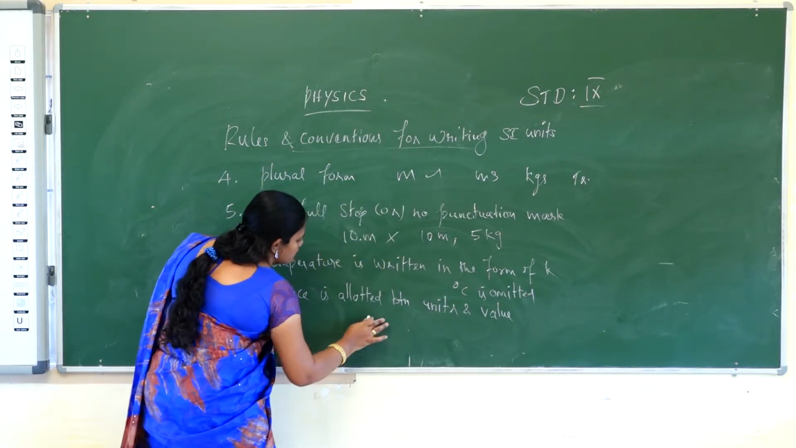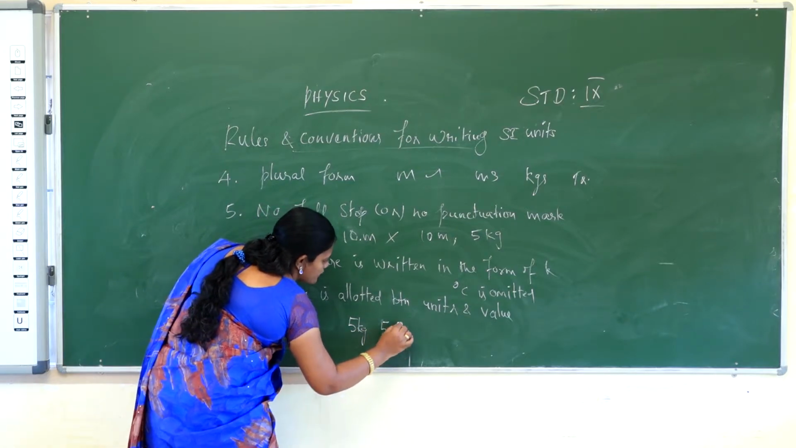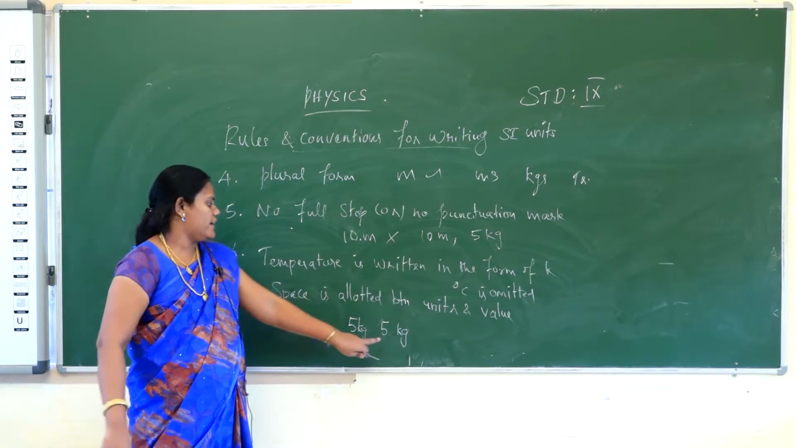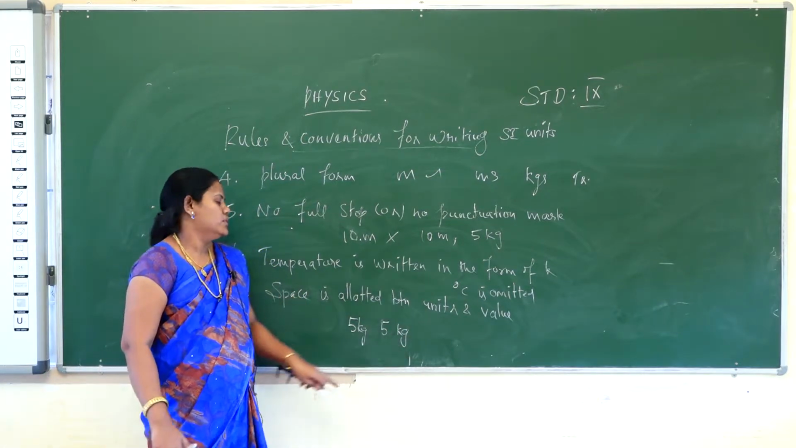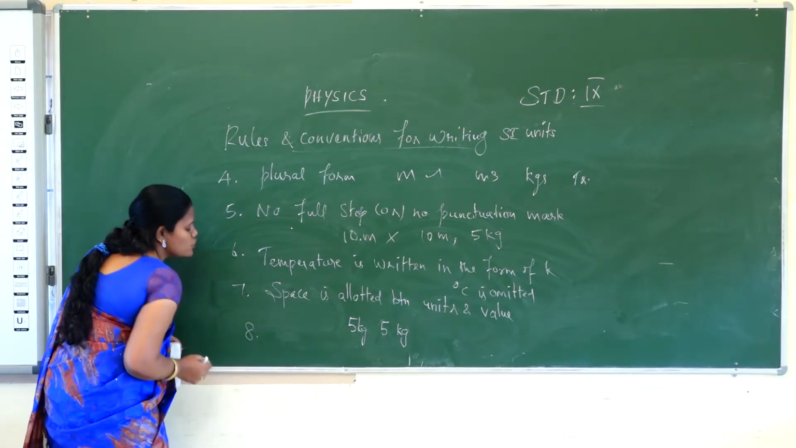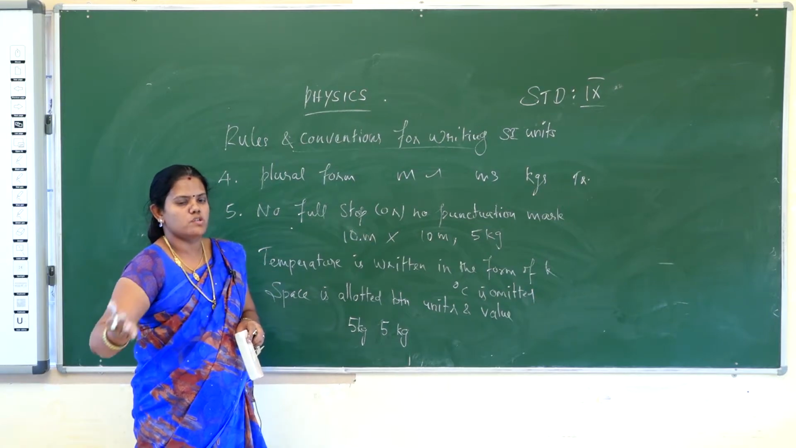What's the meaning of that? You should not write 5kilogram joined together. After 5, some space will be left, that is 5 kg. So some space will be allotted between the value and the unit. Then the 8th one, solidus is written in one division only.